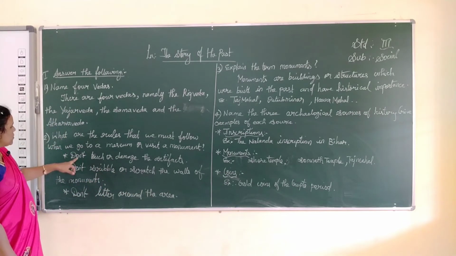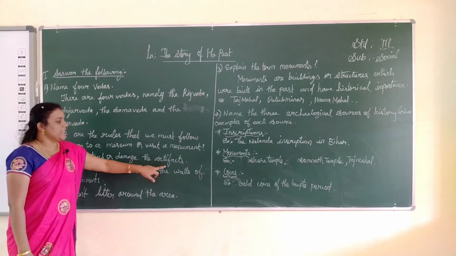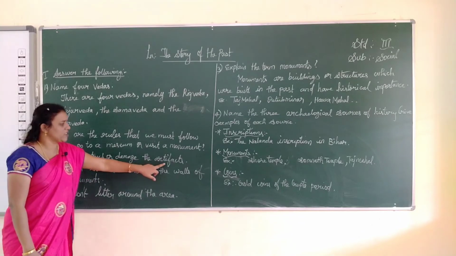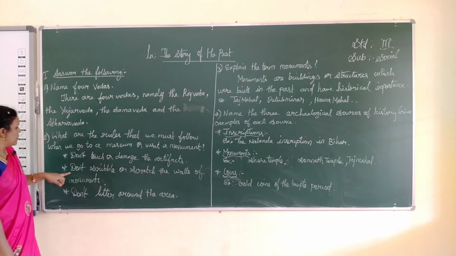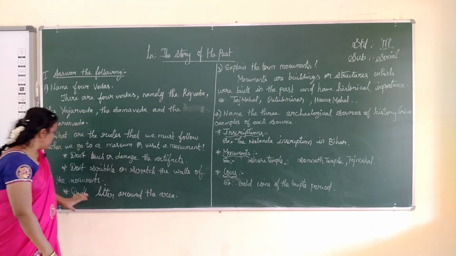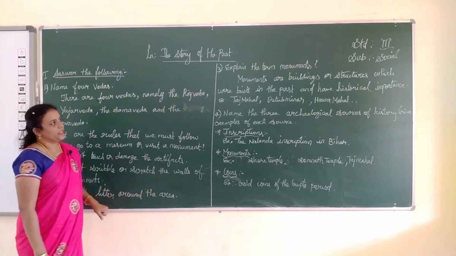So, what is the first rule? Don't touch or damage the artifacts. Artifacts are also known as monuments, man-made buildings. Don't scribble or scratch the walls of the monuments. And the third rule, don't litter around the area.